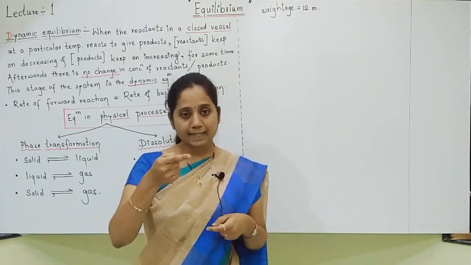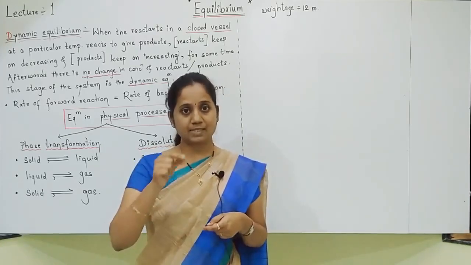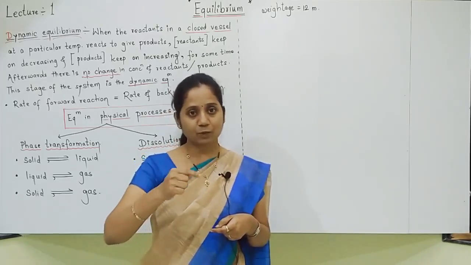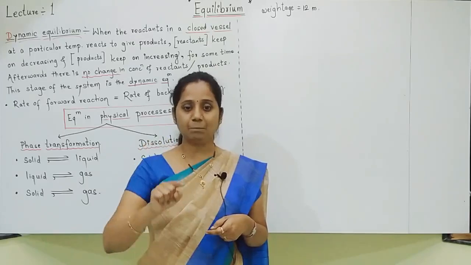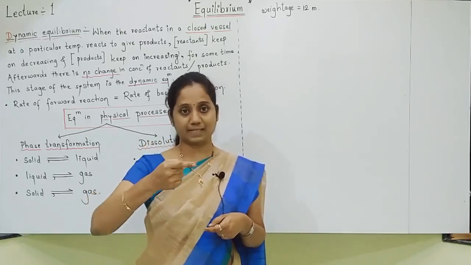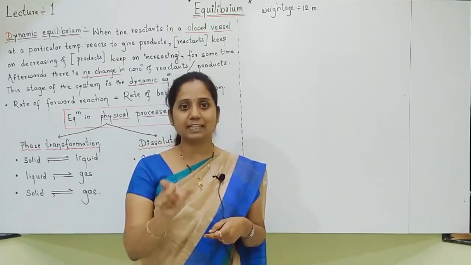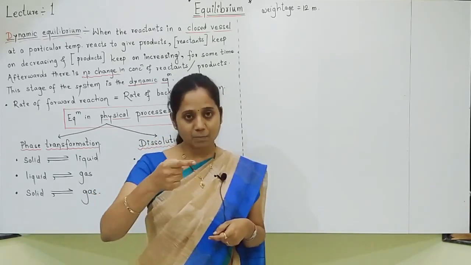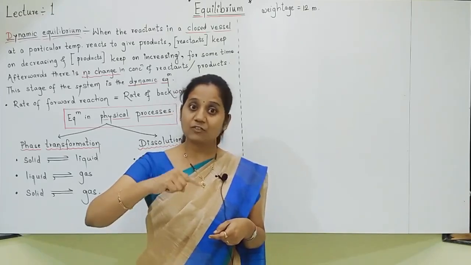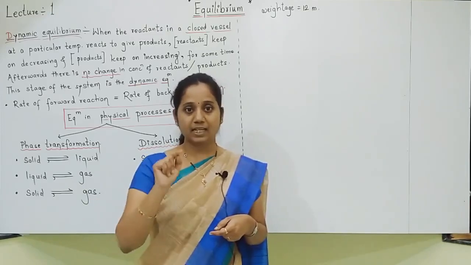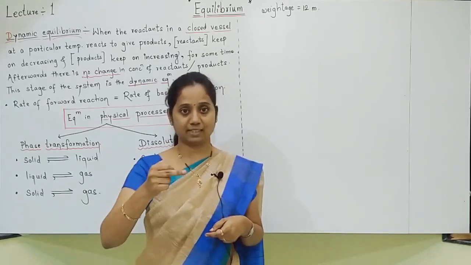Here ice is melting. Some quantity of ice is melting into water. At the same time, water is freezing into ice. At a particular temperature, whatever is maintained on the thermometer, ice is melting into water and water is freezing into ice also. And the rate of melting is equal to the rate of freezing.